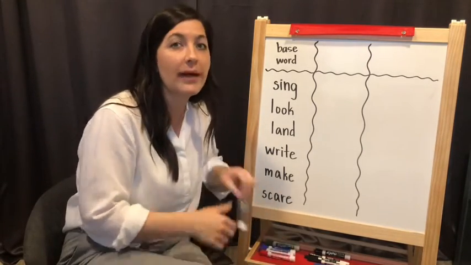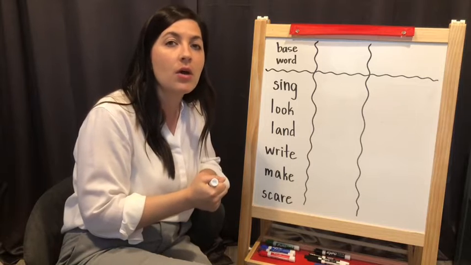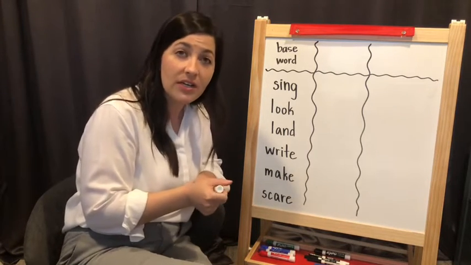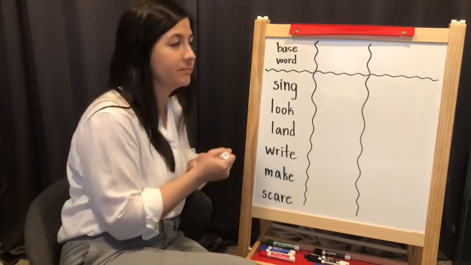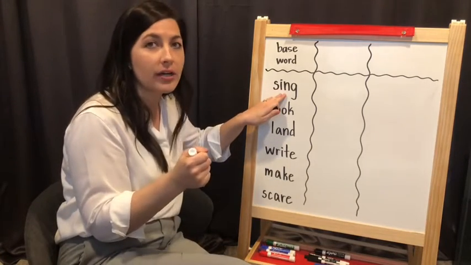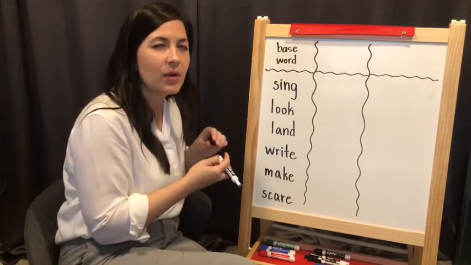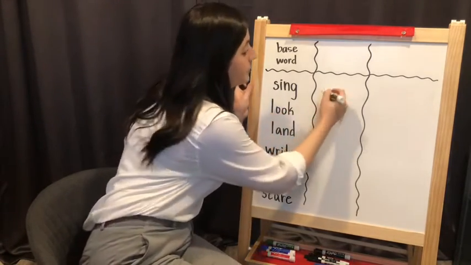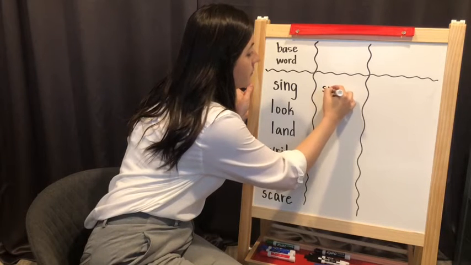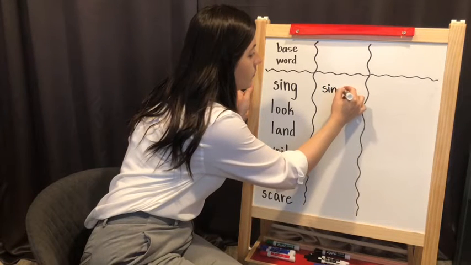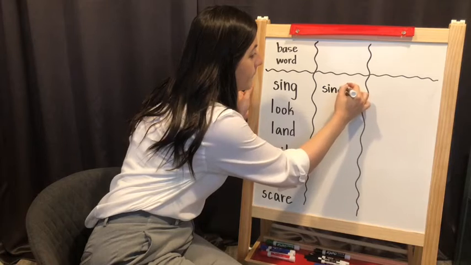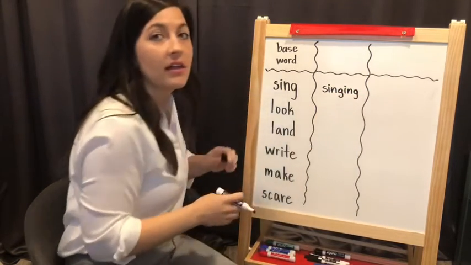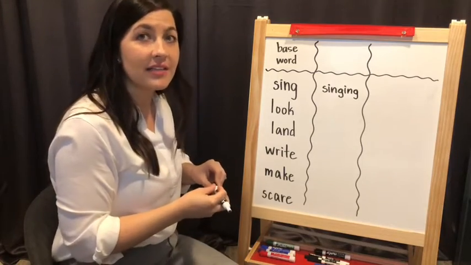Let me go ahead and write some things down and you can notice what rule I'm using or what am I adding to this word to change it a little bit. So this word started as sing. Watch what I'll write now. Singing. The girl was singing a song.